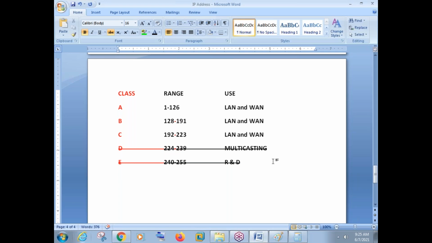We are not using these addresses on our machines. Class E is for R&D, research and development. Research and development means there are some organizations like NASA. In India we have ISRO. So there are many other research and development centers. These people will use these special numbers.